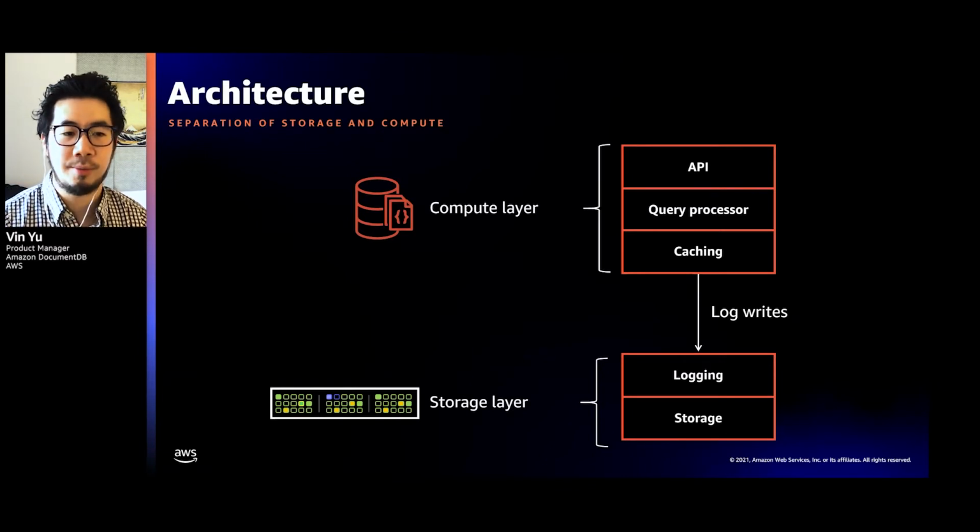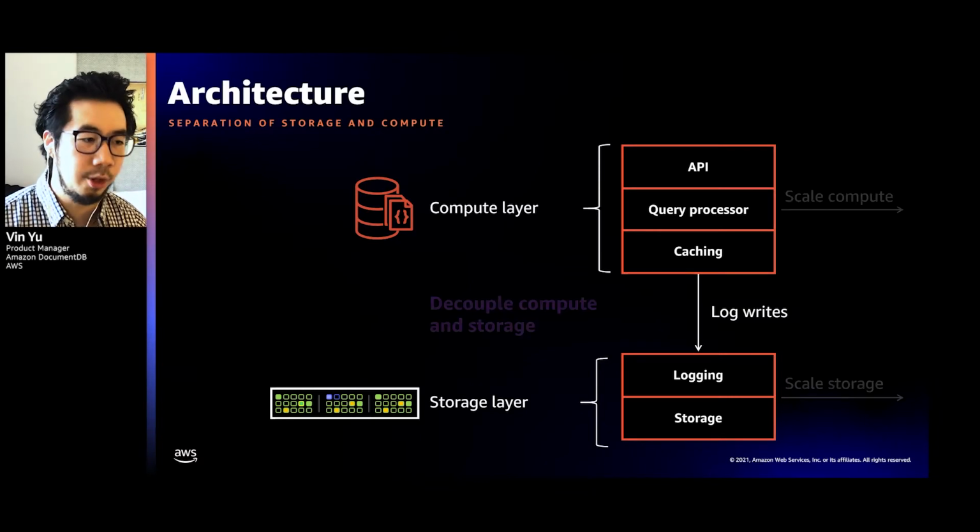So it's going to perform things like processing queries, caching, handling API calls, and then it's going to push those log writes to the storage subsystem, where the storage subsystem is going to handle the page flushes and constructing some of those page images so that the compute layer does not need to spend cycles doing those things. And the storage layer is also going to do a lot of the heavy lifting around data replication and durability.